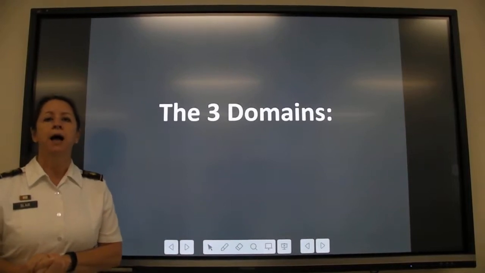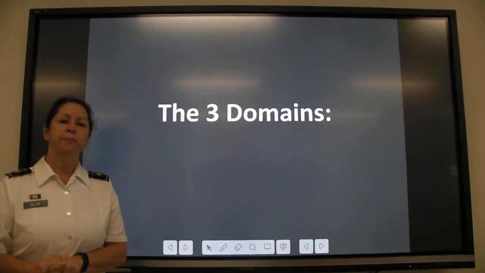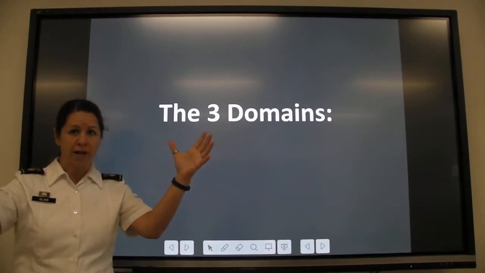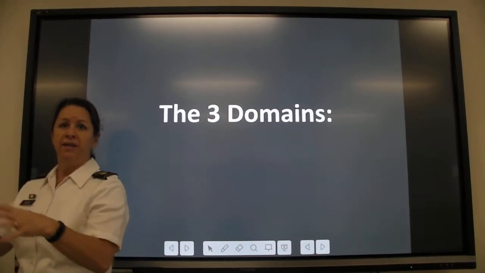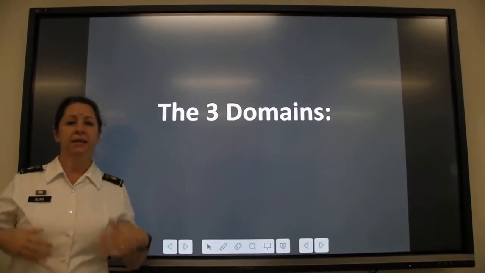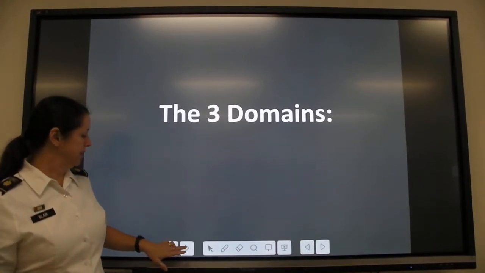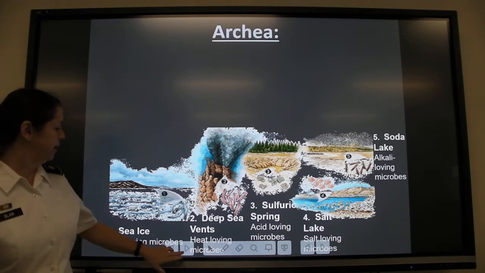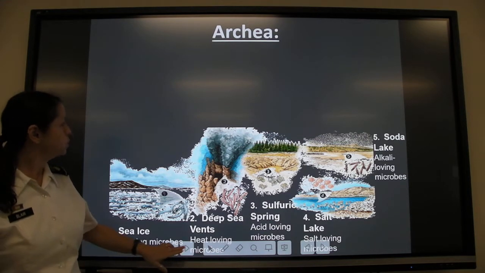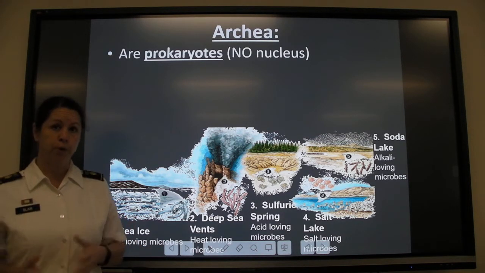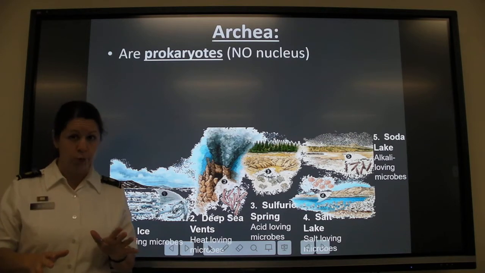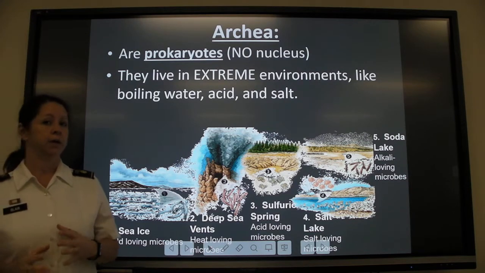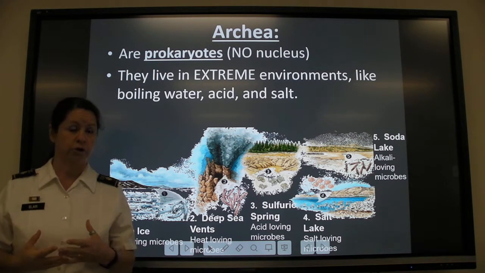When scientists are classifying organisms, they put them into hierarchies in order to tell us what other organisms they may be somewhat like. And the largest of the categories are the domains, and there are three of them. Archaea is the first of those domains. These are all prokaryotic, so there's no nucleus. And they live in extreme environments, very extreme.